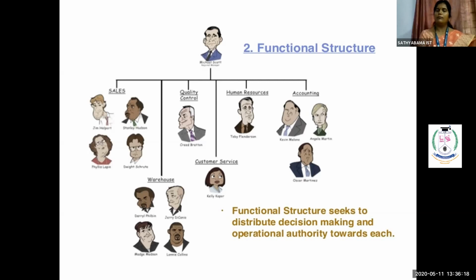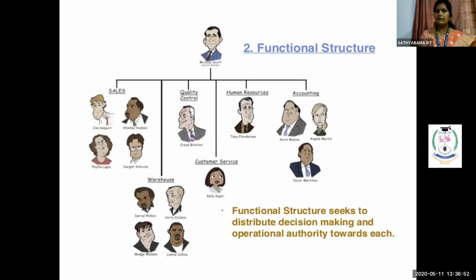Because I used to say always, employees are the backbone of the organization. Without employees, we can't survive inside the market, or do anything differently inside the organization. So the human resource department plays a very important role inside the functional structure. Then comes finance. The finance department also plays an equivalent part inside the organization. So these are the various functional departments which play a very important role in running a successful organization.